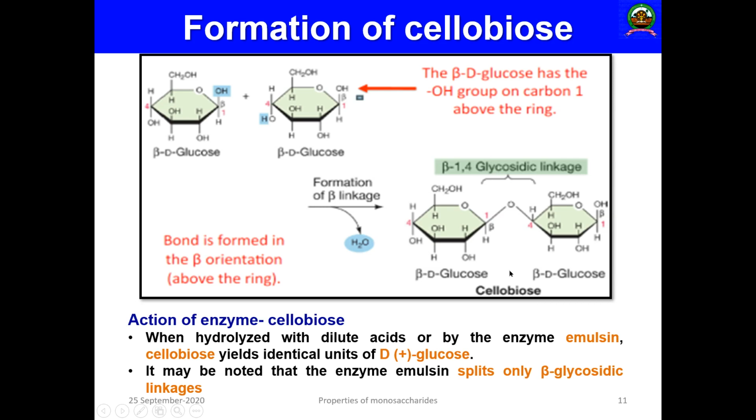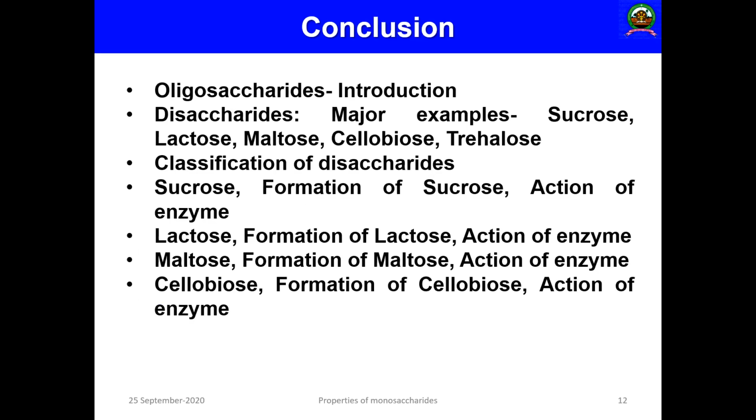So these are the major types of disaccharides commonly found that have biological or biochemical importance. So we will conclude, dear students. We have discussed what oligosaccharides are, the basics of oligosaccharides. One of the major types of oligosaccharide is disaccharides.